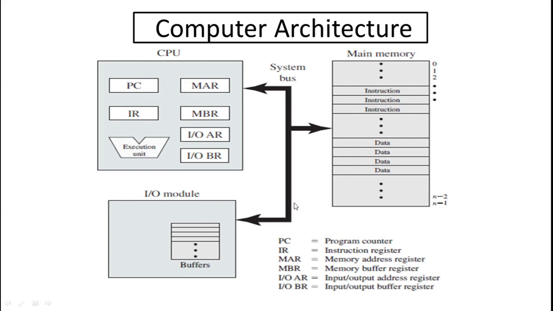Here you are looking at black lines. These are the system bus. In simple words, we can say these are the pipelines inside the computer. Suppose the CPU is fetching data from the memory. The data travels through the system bus. It is a type of carrier or pipeline in which data travels from one place to another place. That is a simple explanation of the system bus.